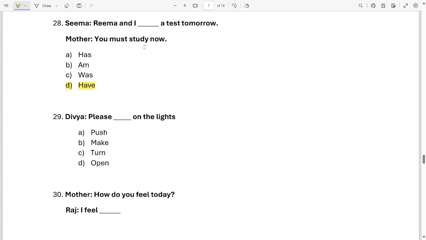Next sentence. Divya, please dash on the light. Push, make, turn, open. Which word will come over here? It's option C. Turn. Divya, please turn on the lights. Next sentence.